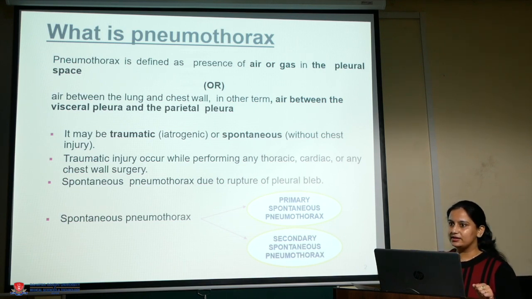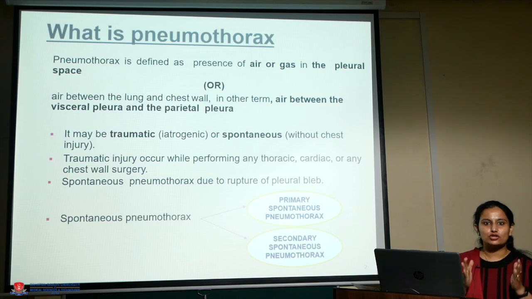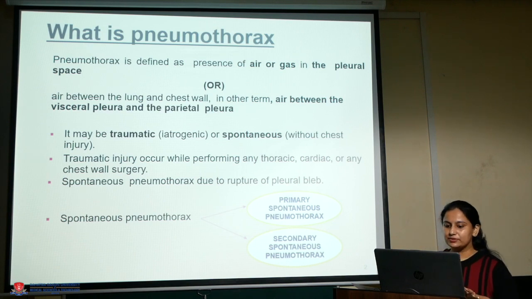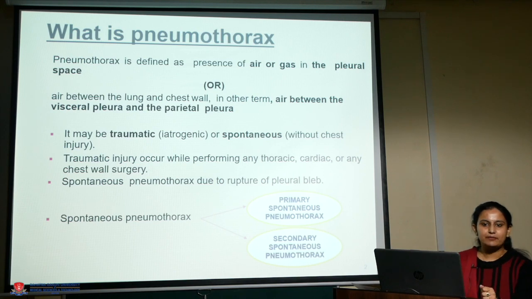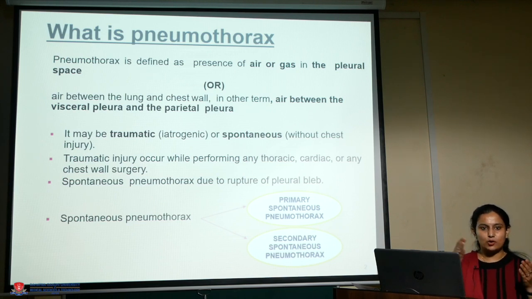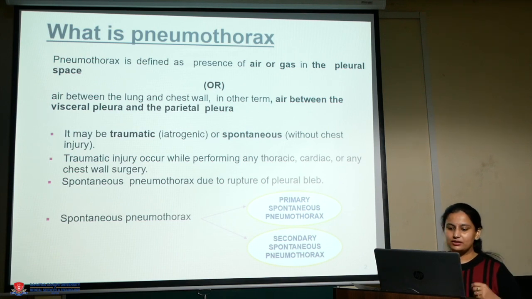A question may arise: what do you mean by pleural bleb? A pleural bleb is a small collection of air between the lung and the outer surface of the lung. Again, I have mentioned two types of pneumothorax, spontaneous and traumatic. Spontaneous pneumothorax is again classified into two, primary and secondary pneumothorax.